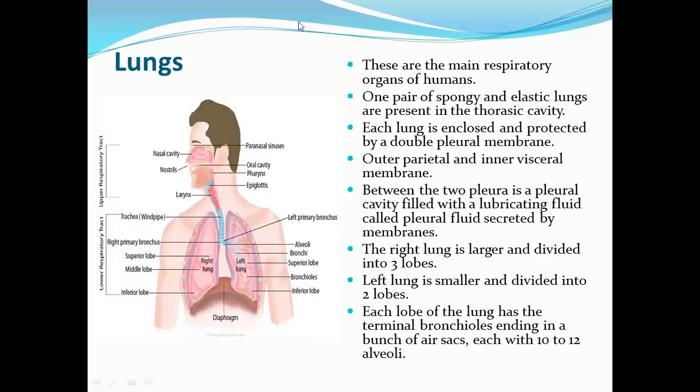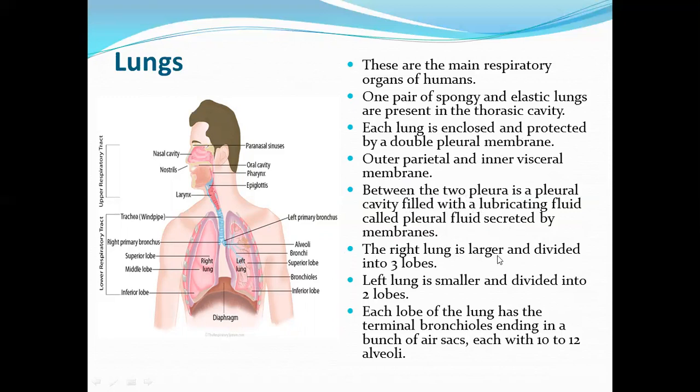Lungs. These are the main respiratory organs of humans. One pair of spongy and elastic lungs are present in the thoracic cavity. Each lung is enclosed and protected by a double pleural membrane, outer parietal and inner visceral membrane. Between the two pleura is a pleural cavity filled with lubricating fluid called pleural fluid secreted by the membranes. So in this region, pleural fluid is present.